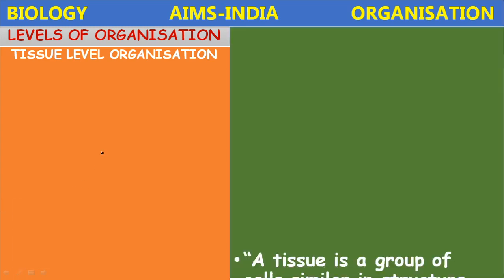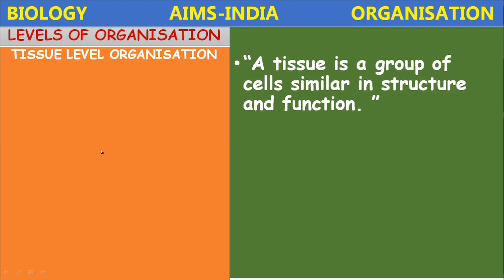process of organization. So what is a tissue? First, how is a tissue formed? A tissue is a group of cells similar in structure and function. What is a tissue? A tissue is a group of cells similar in structure and function.